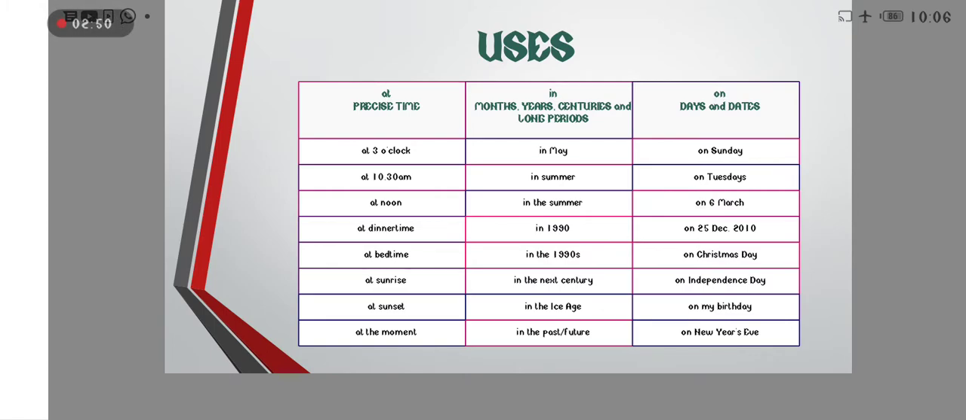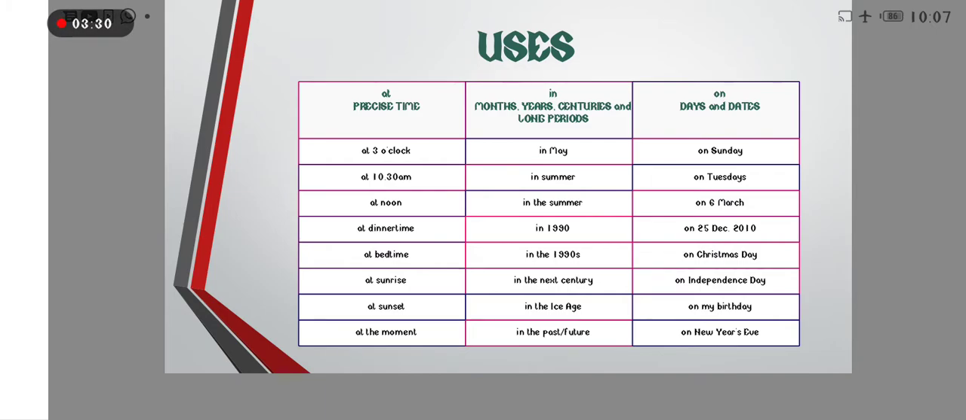As we know, at is for precise time. It means at 3 o'clock, at noon, at dinner time, at the moment, at sunrise. When we see these numbers and words, like dinner time and bed time, we can use at because it's a precise, specific time. We want to show a specific time, therefore we use at as a preposition of time.